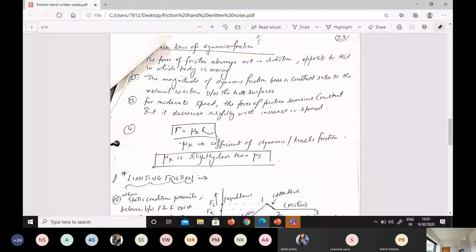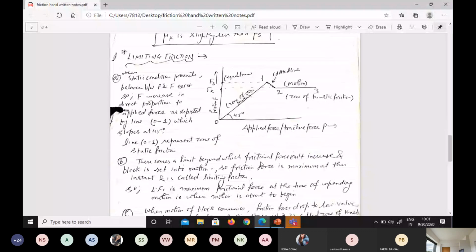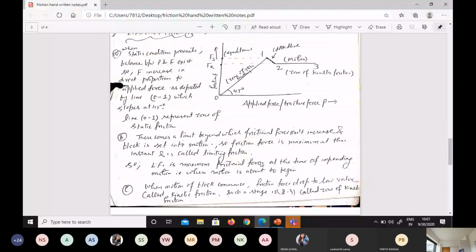So F is equal to mu k into R. Very simple. Mu k is always less than mu s, because mu s is the maximum coefficient of friction which tries to stop the block before it is in motion. So when the block is at rest, mu s is there. When the block is in motion, it is mu k. So mu k is always less than mu s, and this is very important. You can make this in your register.